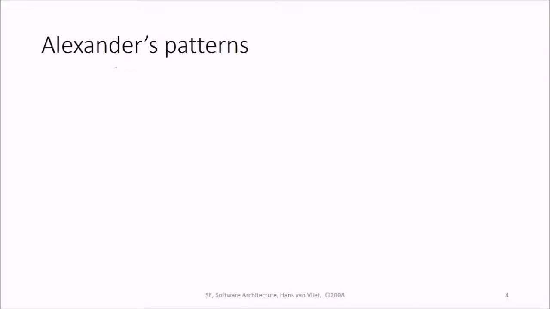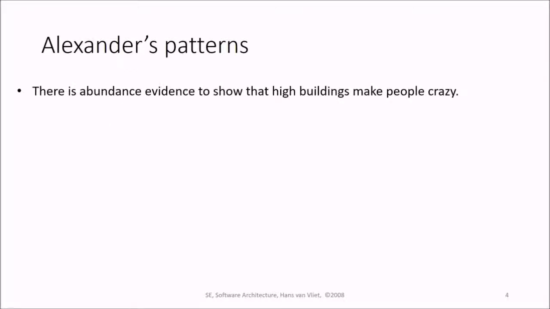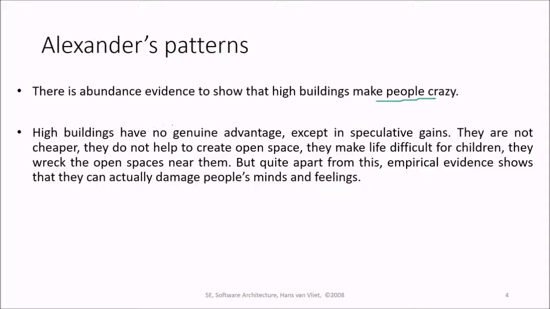Before that, Alexander's pattern: there is abundance of evidence to show that high buildings make people crazy. Because high buildings do what? They give no genuine advantage, except in speculative gains. Meaning the area is less, so let us have the high-rise building. So they are not cheaper. They do not help to create open space. They make life difficult for children, and they wreck the open space near them. But quite apart from this, empirical evidence shows that they can actually damage people's mind and feeling.